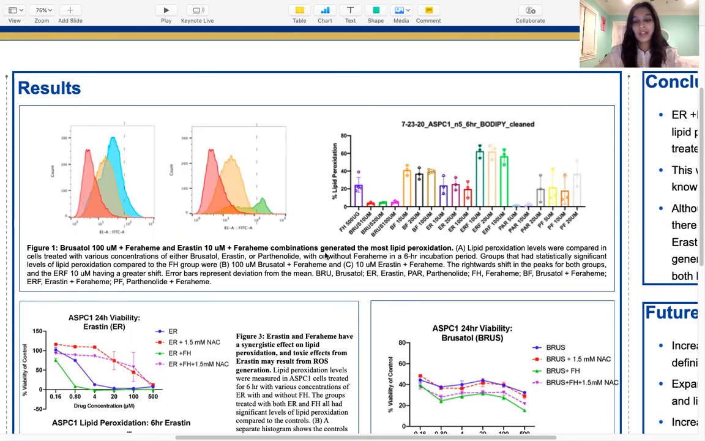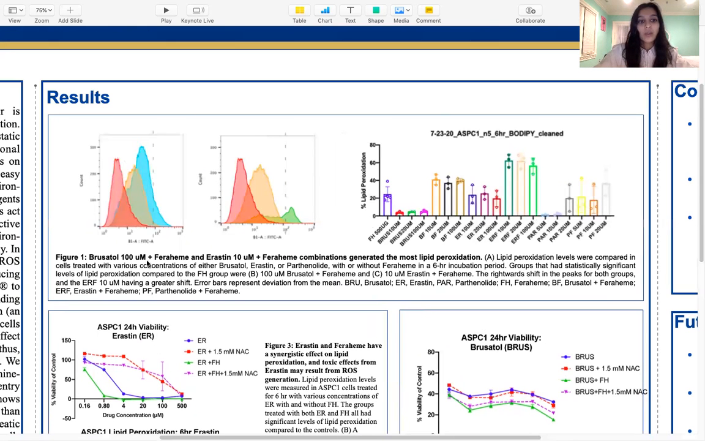So we basically treated ASPC1 pancreatic cancer cells with several concentrations of brucitol, Avastin, or parthenolide with or without Feraheme at several concentrations. So we found that the brucitol 100 micromolar plus Feraheme combination group, which is indicated by this histogram to the left, and the Avastin 10 micromolar plus Feraheme combination group produce the significantly highest levels of lipid peroxidation. So this blue and green peak respectively shifted to the right indicates significant levels of lipid peroxidation compared to the controls.